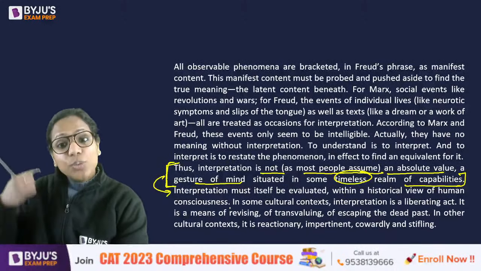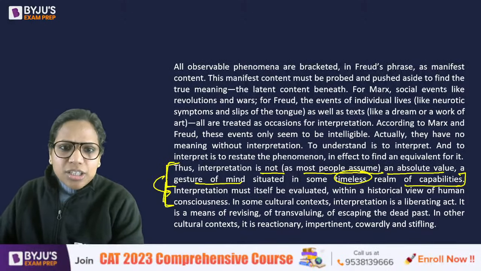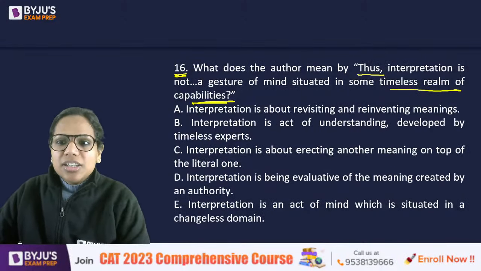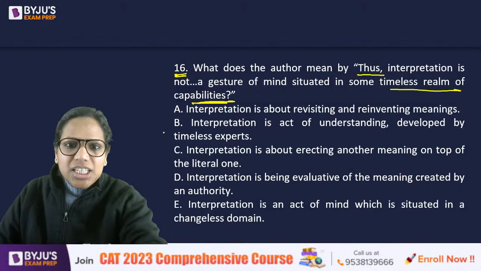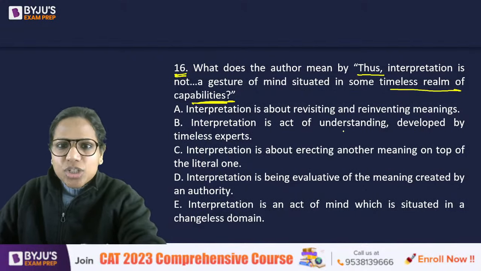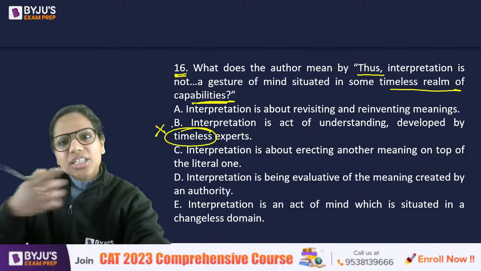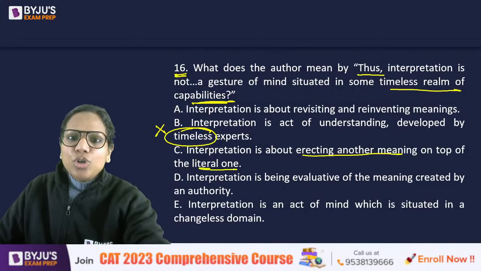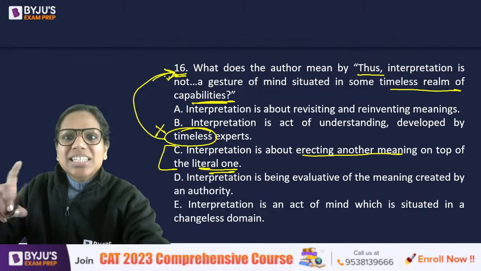You should evaluate even your interpretation, right? So reading the context helps here. Anybody who marked B, C, D here? Interpretation is an act of understanding developed by timeless experts? No, the author is denying that. Erecting another meaning on top of the literal one, that is not what I can infer from this sentence.